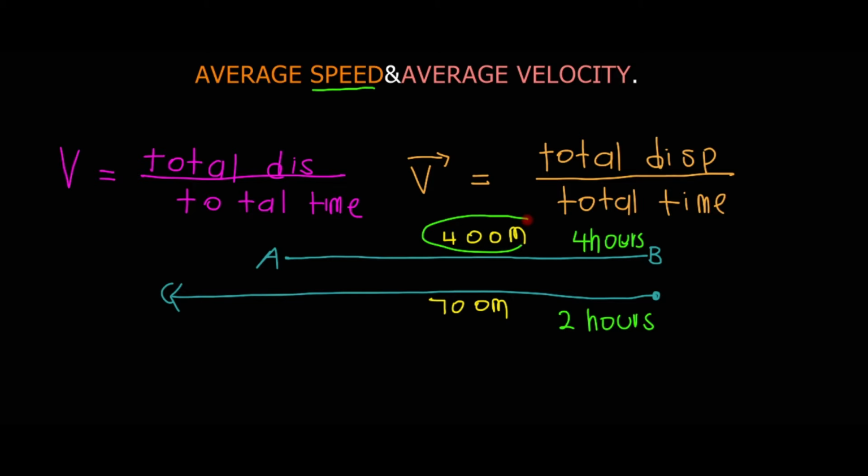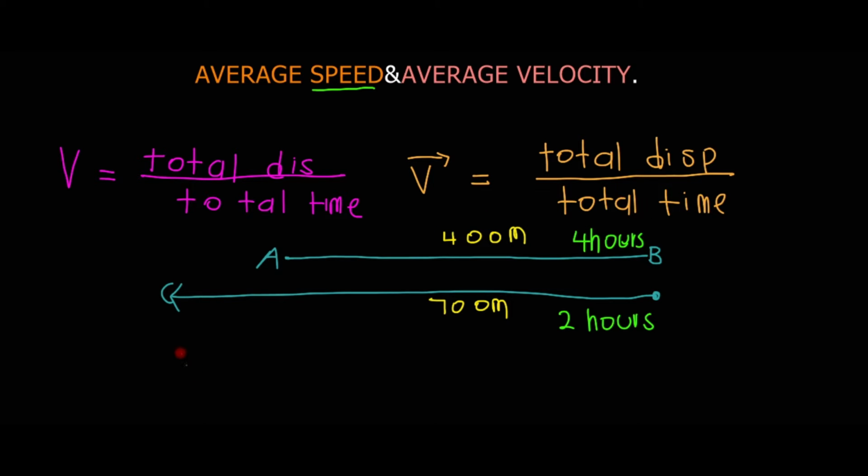We will say 400 divided by 4 hours, so we know the speed from A to B. The same thing for the speed from point B to point C: distance divided by time.